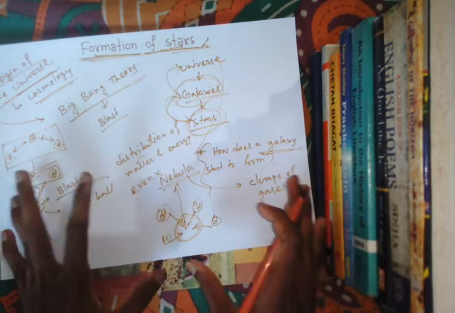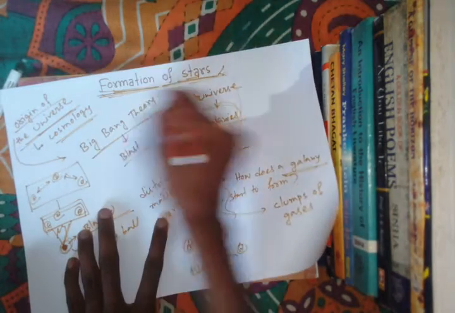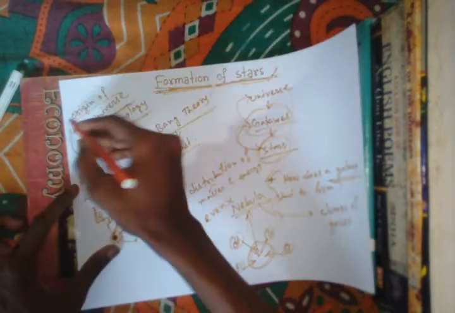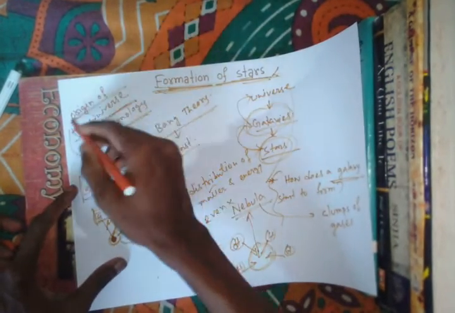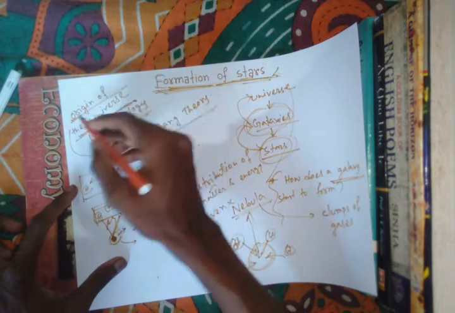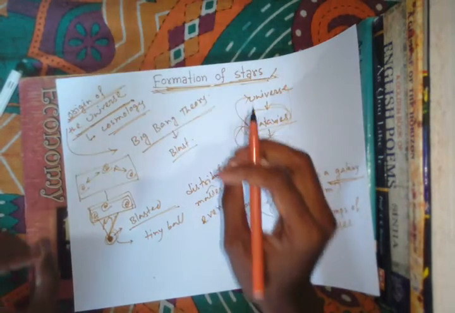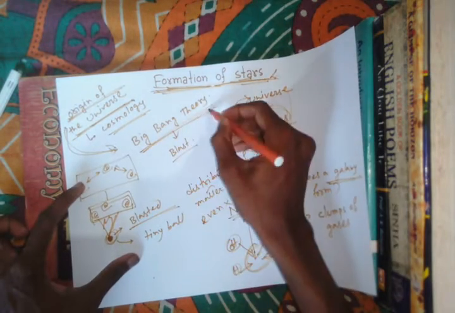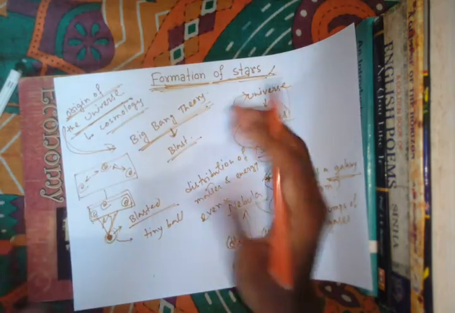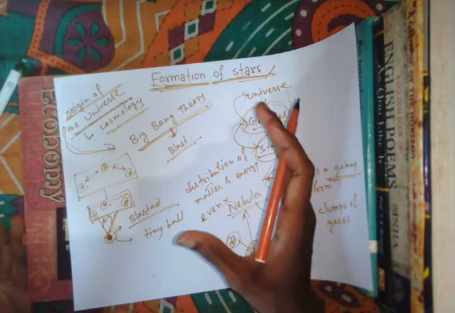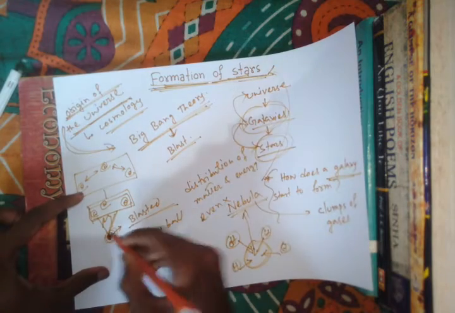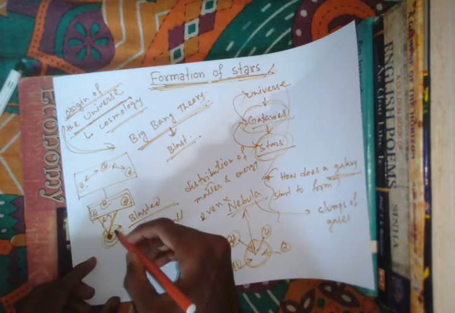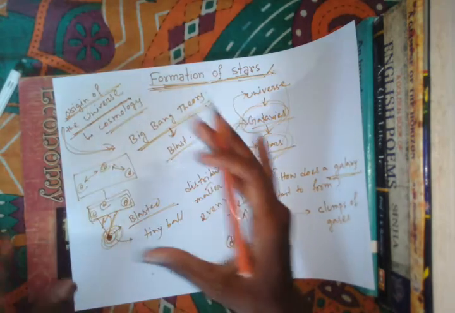One most important thing is that if you want to know about the formation of the stars, you should have a clear concept about the origin of the universe. There are lots of theories which scientists have put forth, and among them the most important theory is the Big Bang theory. Bang means blast. All the matter and energy that formed this universe was in the form of a very tiny ball. Later on, it blasted and gave birth to the universe.